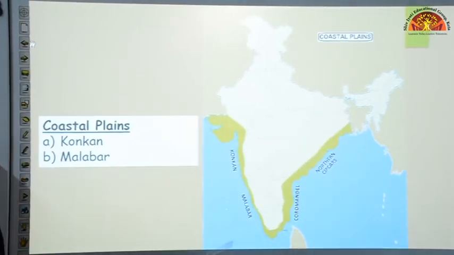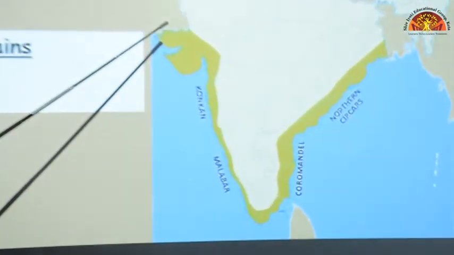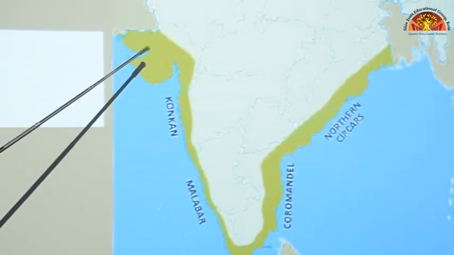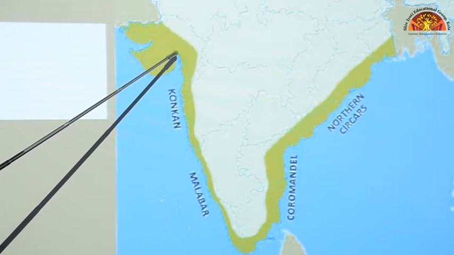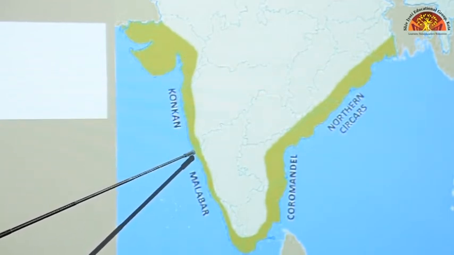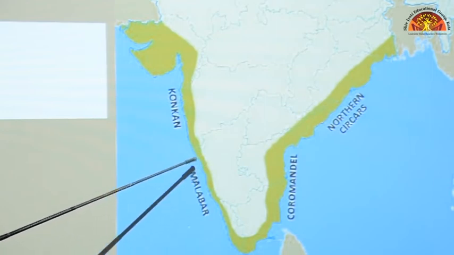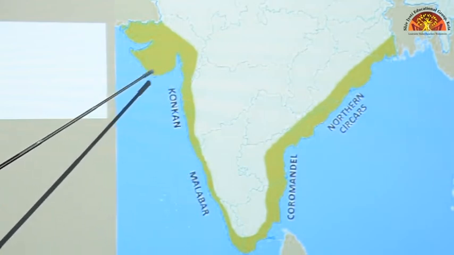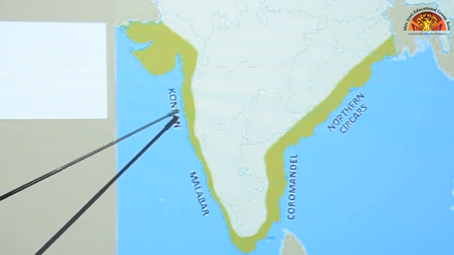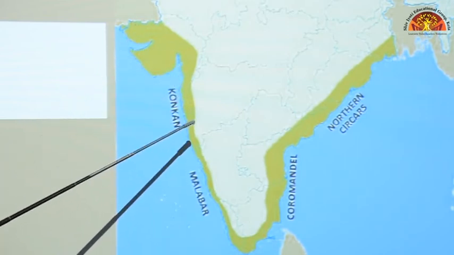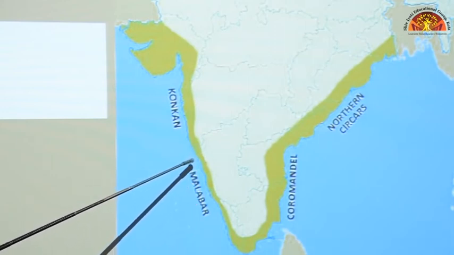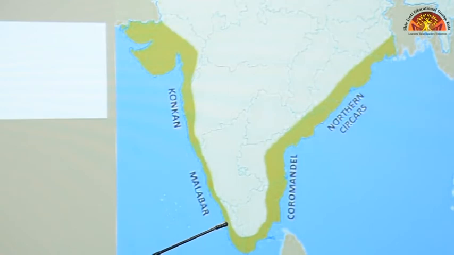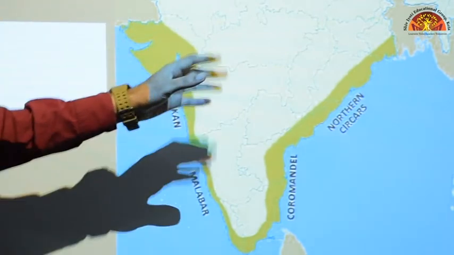Next is coastal plains. You have to mark Konkan and Malabar coastal plains. Notice here on the western side, start the Konkan plains right from the tip of Gujarat all the way to Goa. Just till Goa you will mark the Konkan plains, which is the plain connected to the sea. Right from where Konkan ends, Malabar plain begins. Mark Malabar till the end of Kerala. So Konkan and Malabar, these were your coastal plains that you have to mark. You don't need to mark Northern Sarkars and Coromandel, they are just for your convenience.